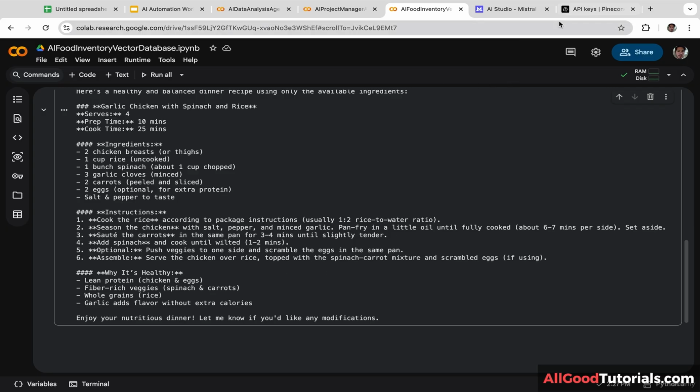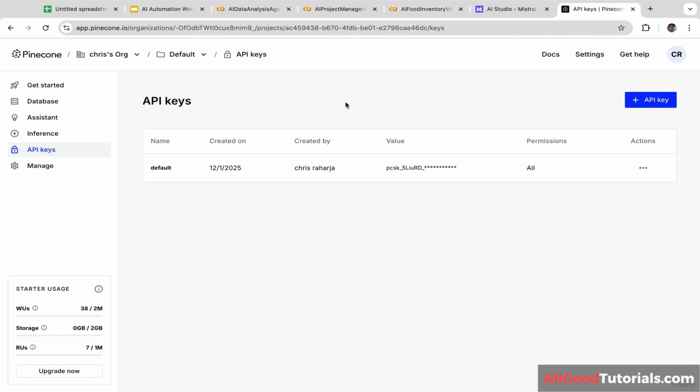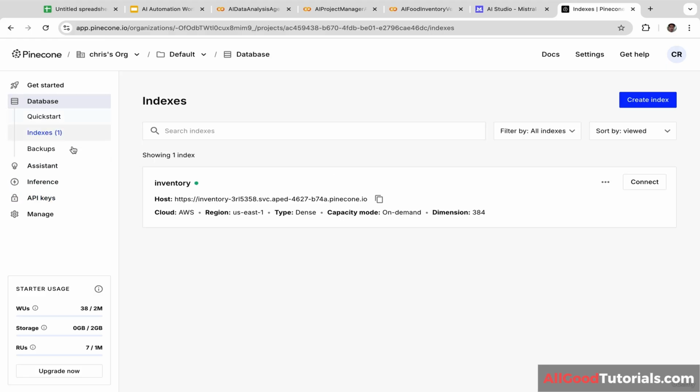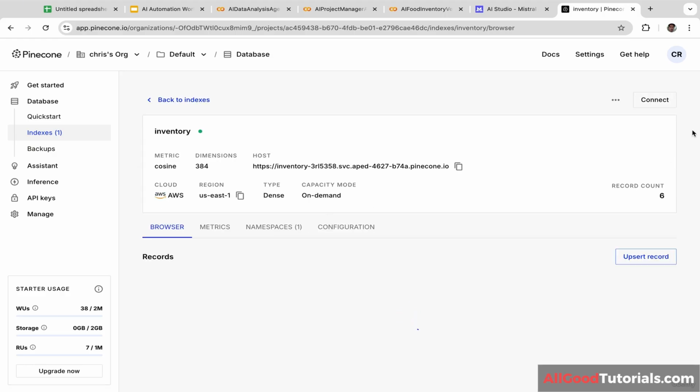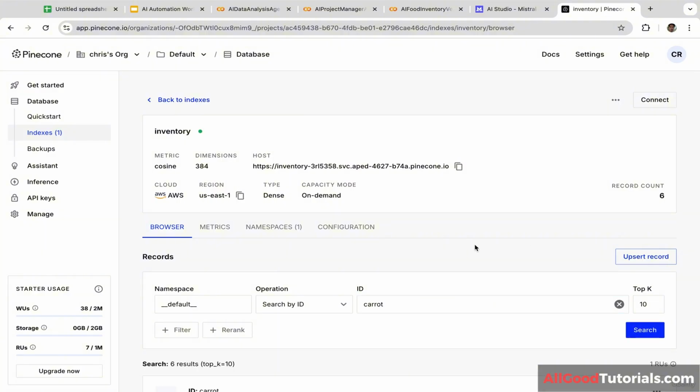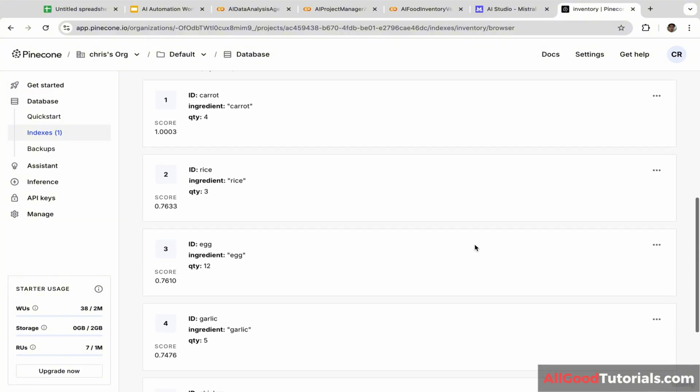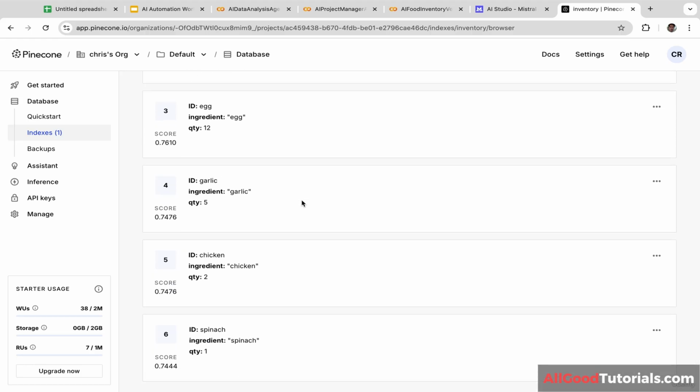And if you open your Pinecone vector database and click database and then click index, as you guys can see, we have successfully created this food inventory. Let's click that and let's scroll down a little bit. You will be able to see all the food ingredients like carrot, rice, egg, garlic, chicken, and spinach.